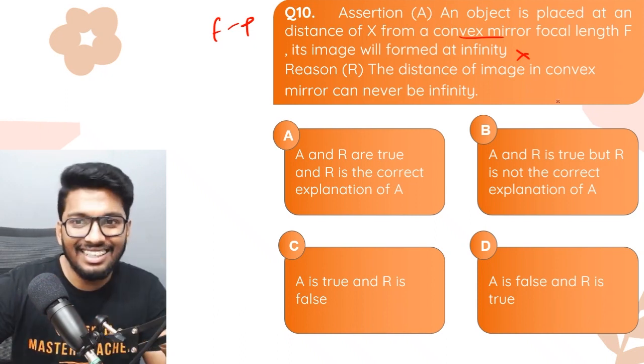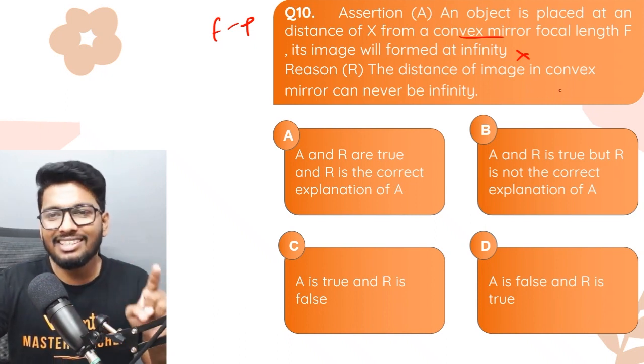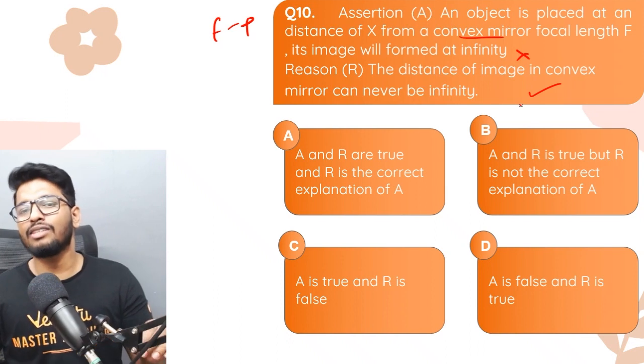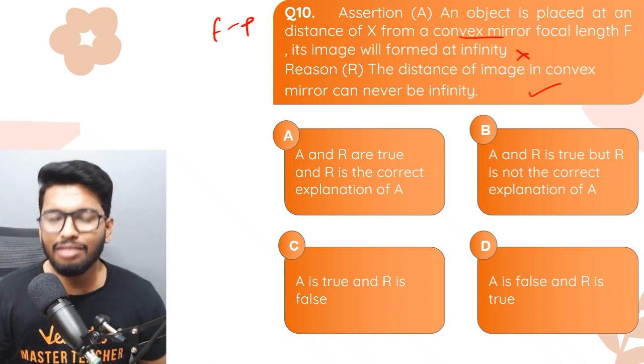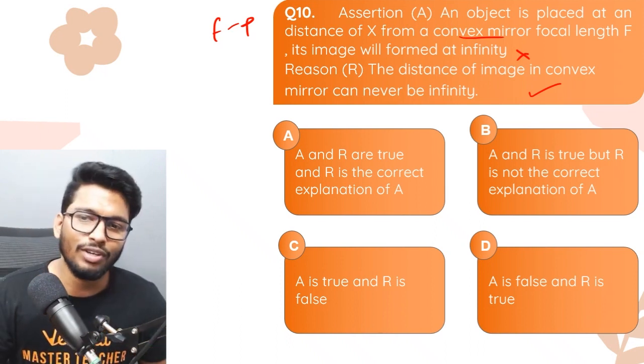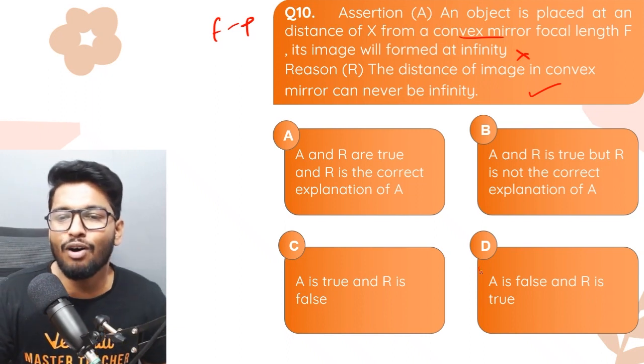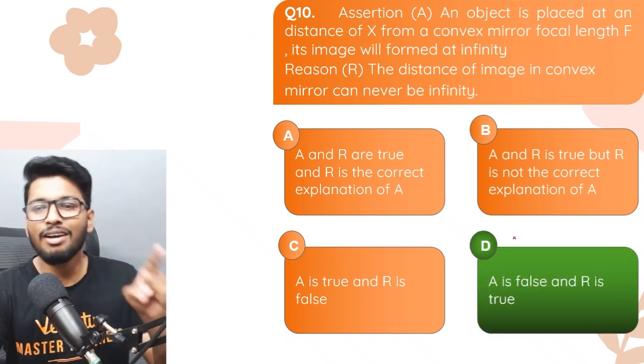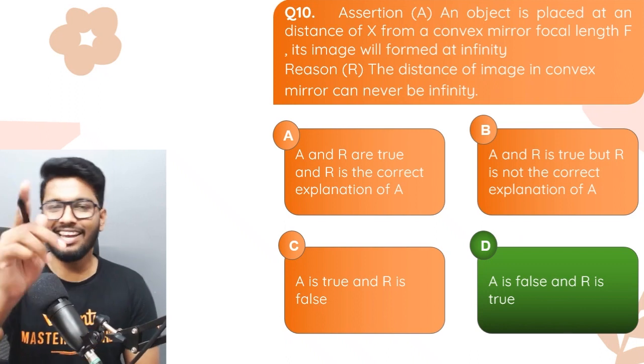But the reason is true, because the distance of image in a convex mirror can never be infinity, because it's always formed between the pole and focus. So the answer for this question, guys, would be option number D. Assertion is false, but reason is true. So that is the end of the last question, guys.